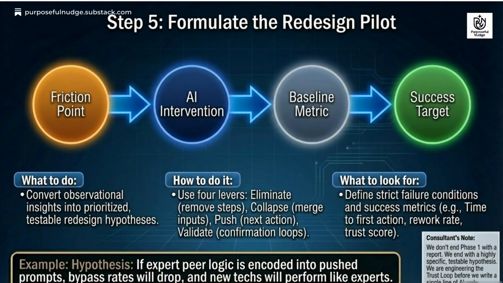Step 5 is to formulate the redesign pilot. Convert insights into testable hypotheses using 4 levers: eliminate, collapse, push, and validate. This defines strict failure conditions and success metrics for the AI intervention. The redesign process should be piloted and tested on the same high performers to assure execution reality.